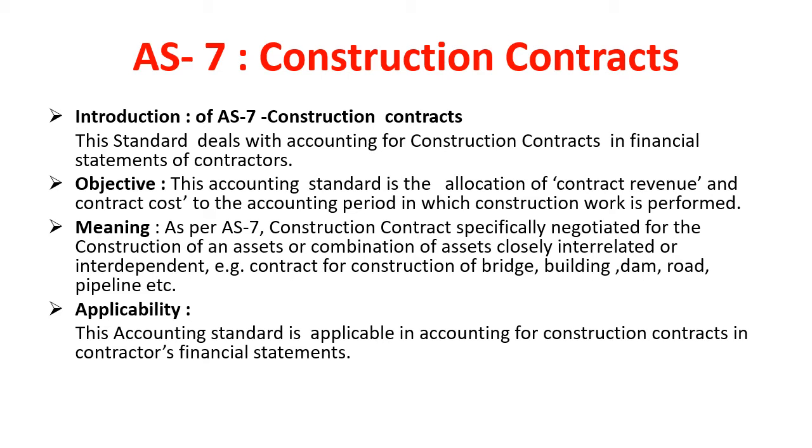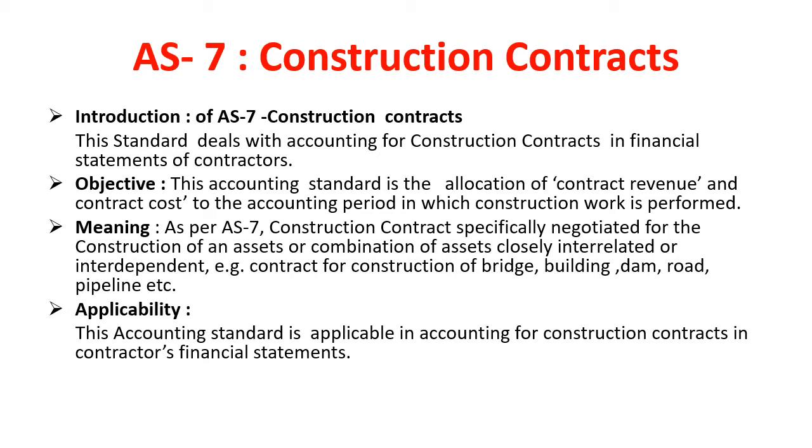This accounting standard further mentions that the following are also included in construction contract. Contract for rendering of services which are directly related to the construction of assets, for example service of architect.